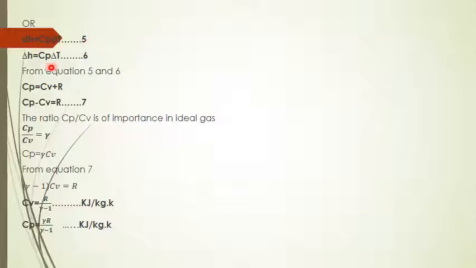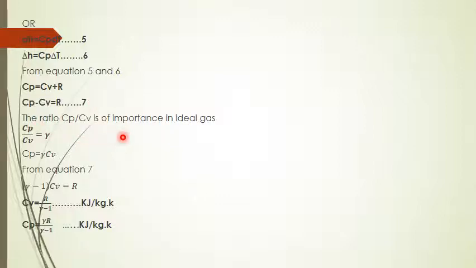Call it equation 5, and delta H equal to Cp delta T, call it equation 6. From equations 4, 5 and 6, we can write Cp equal to Cv plus R, and Cp minus Cv equal to R. Call it equation 7.